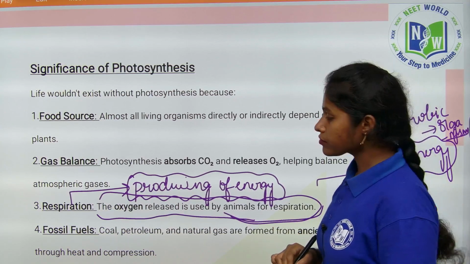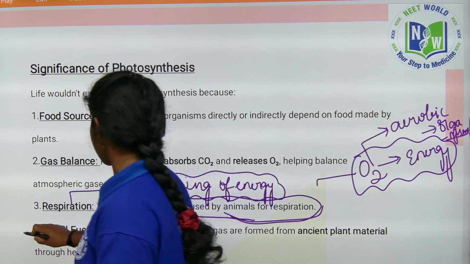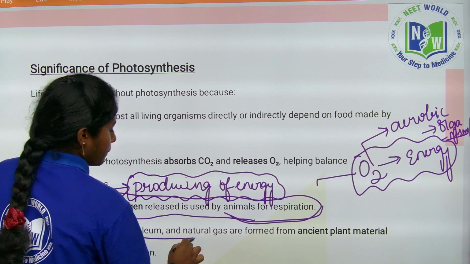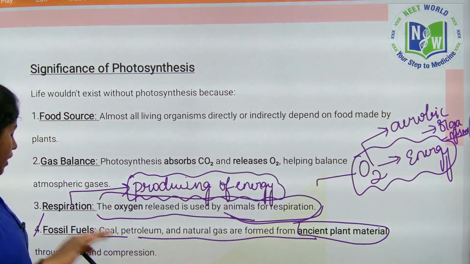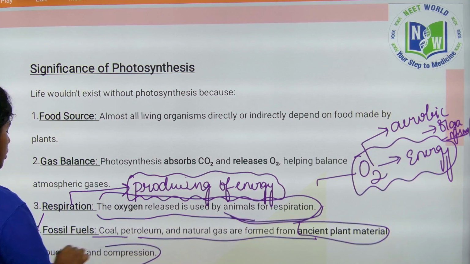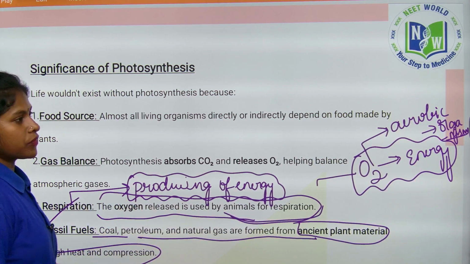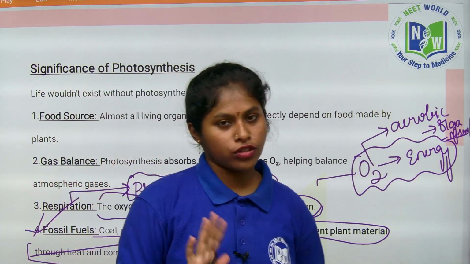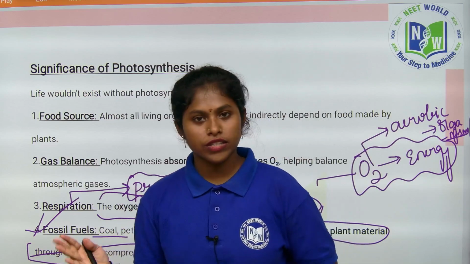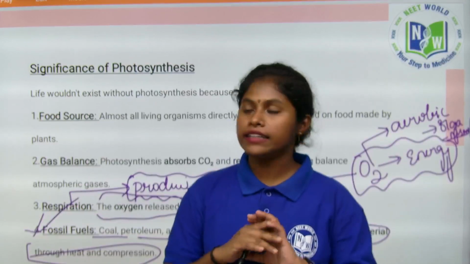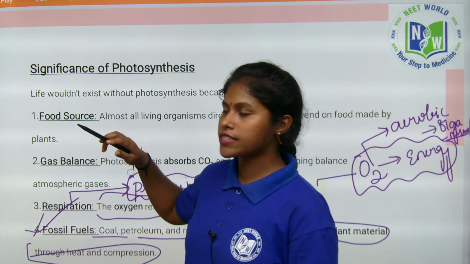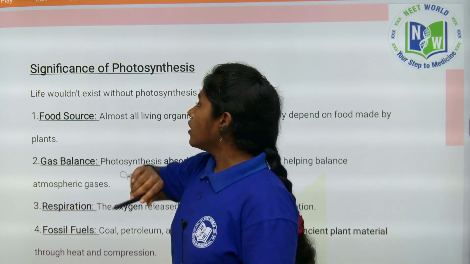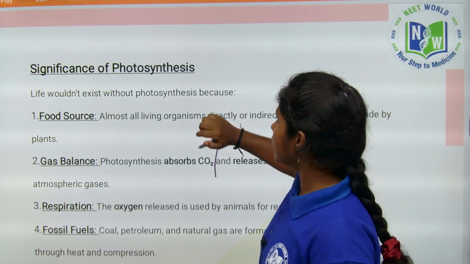Coming to fossil fuels: coal, petroleum, and natural gas are formed from ancient plant material deposited under the ground. Through heat and compression, the fossil fuels are formed. So this is the significance of photosynthesis, which means without photosynthesis, without plants, no living organisms on earth can survive, right?